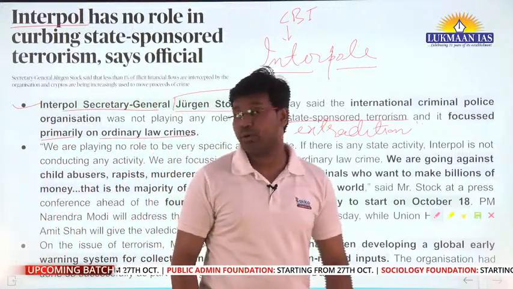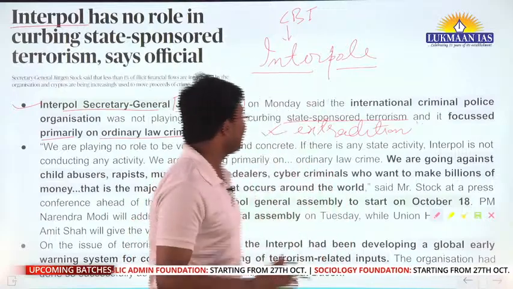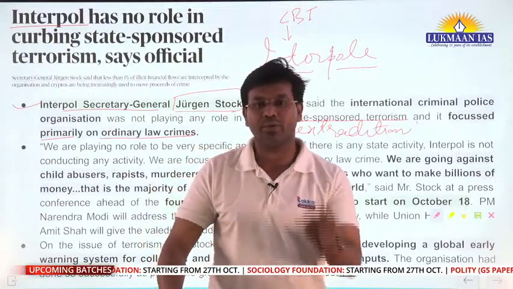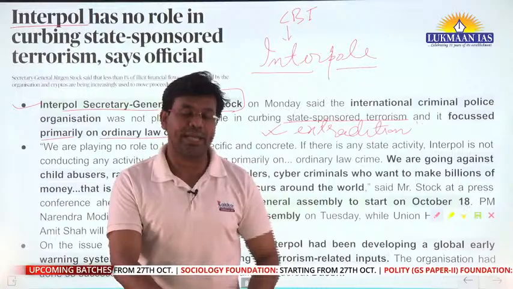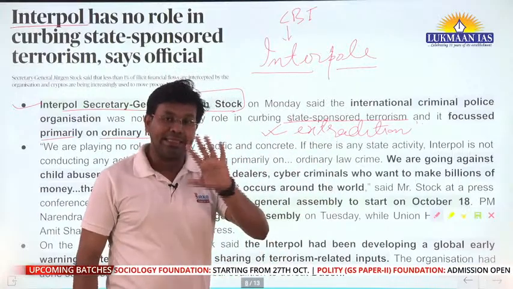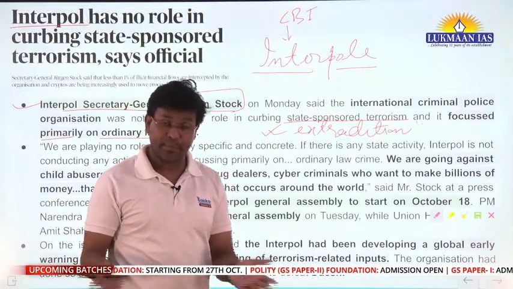Now let's understand what we mean by state-sponsored terrorism. Let me give you an example, okay. In 2008, there was a bomb blast, an attack on the Taj Hotel in Mumbai, and that attack was not done by a single person or multiple persons.